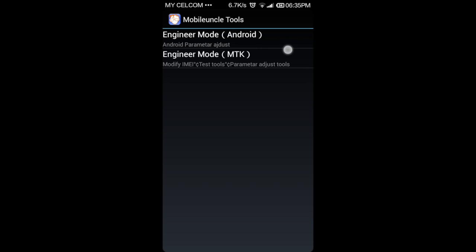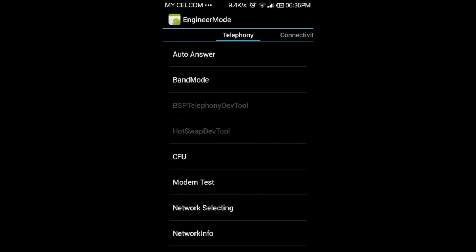Okay, and in this engineer mode, you will find these two types of engineer mode: Android mode and the MTK mode. Basically you will not find this MTK engineer mode in the Mobile Uncle tool that you have downloaded. You have to update it first, and then you will find this MTK mode. Click on it. Okay, this is the engineer mode.